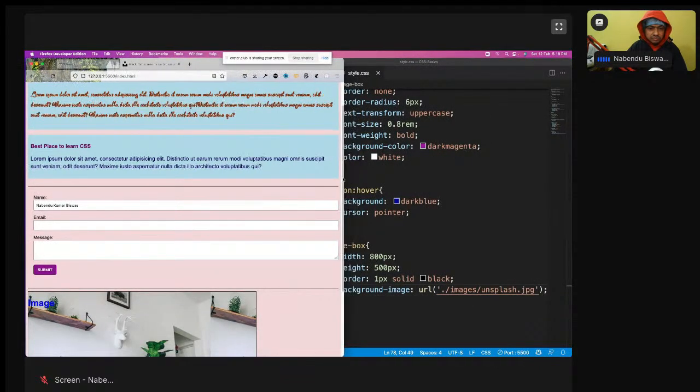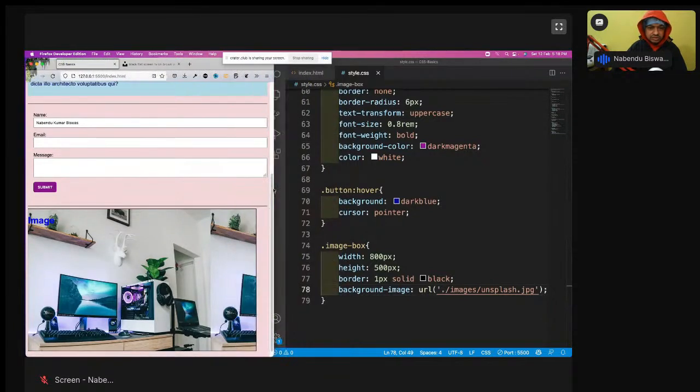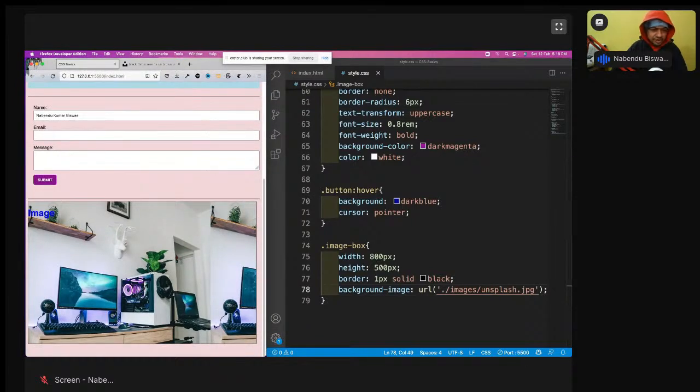So see, actually the image is actually been repeated. See, the image is actually been repeated. This computer image has been coming again, so image is getting repeated because the width is more. So it is not a good thing. We don't want the image to be repeated.